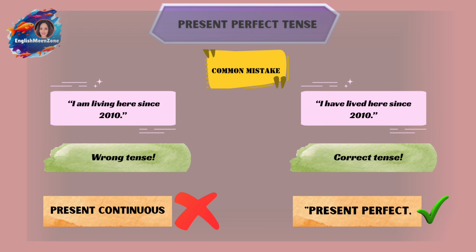So this is like a ray that starts somewhere but the ending point you don't know. So since is used for the starting point. In the previous sentence, I am living here, am living is present continuous, we cannot use that. So this is the reason why that sentence will be wrong.